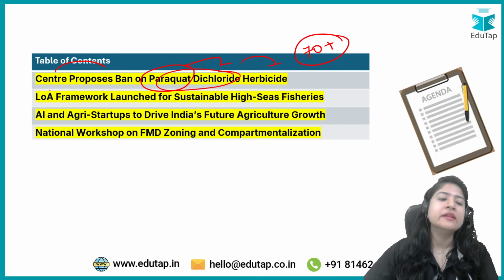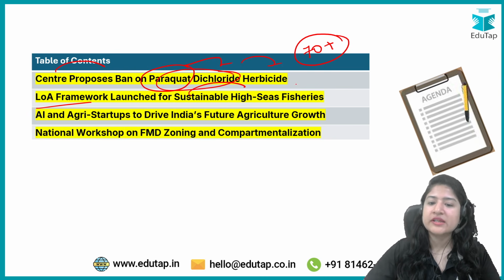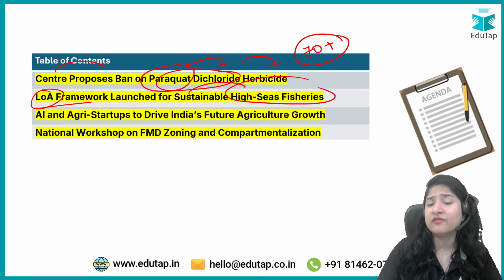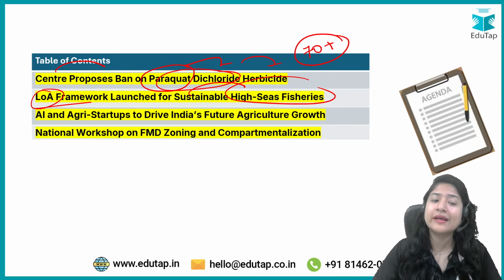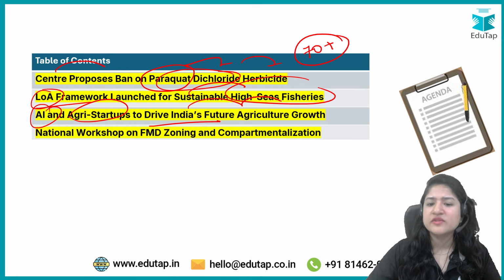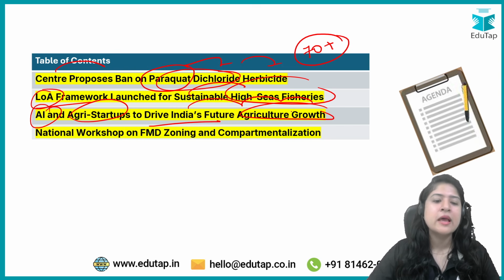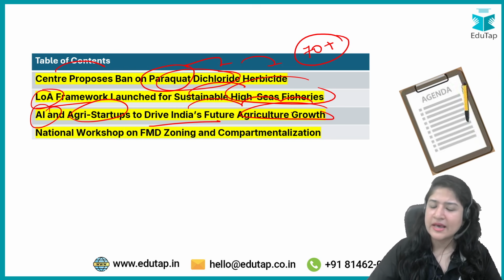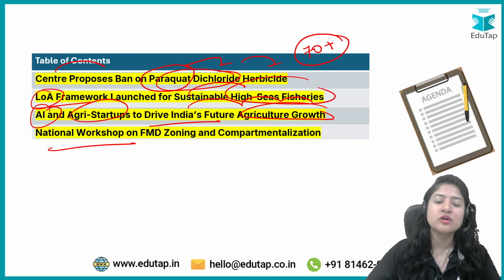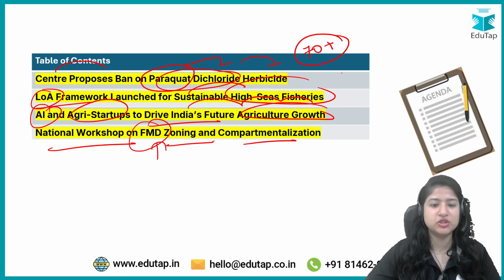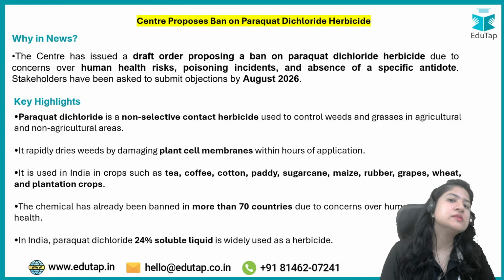Then the LOA framework launch for sustainable high sea fisheries: why the LOA framework is required, why this approval is needed, or how it helps, we will talk about it. AI and agri startup to drive India's future agriculture growth. However, not that much information is given in this news, but there was a conclave that has happened. And finally, national workshop on foot and mouth disease, zoning and compartmentalization. What has happened, about this news on foot and mouth disease, we will talk about it.